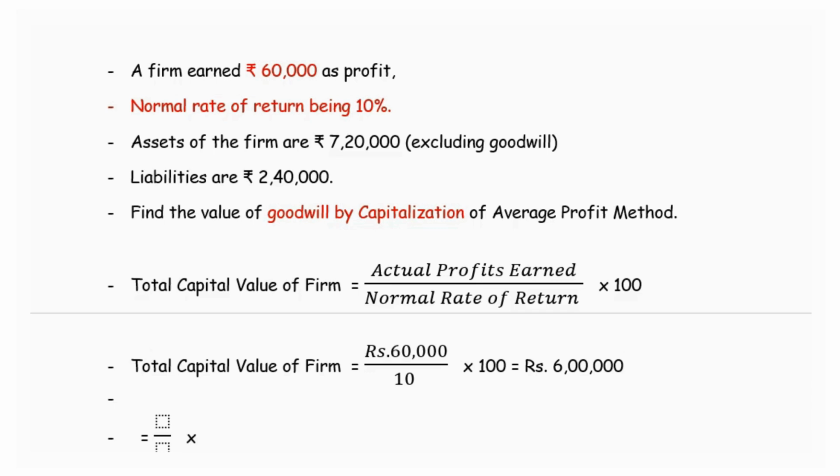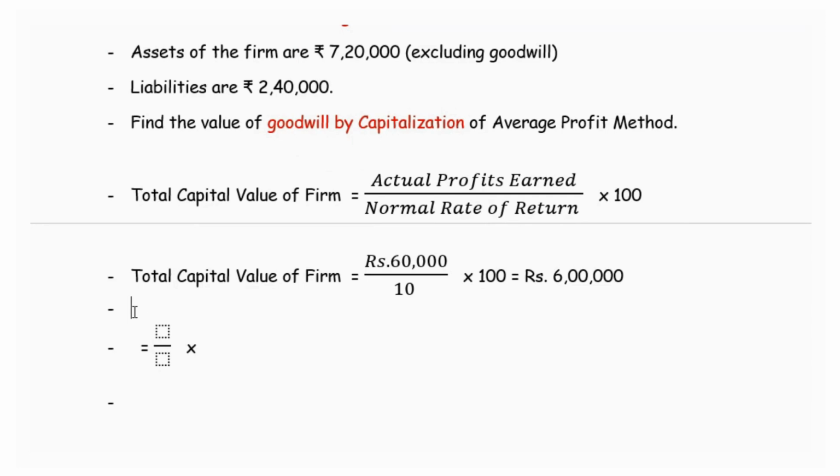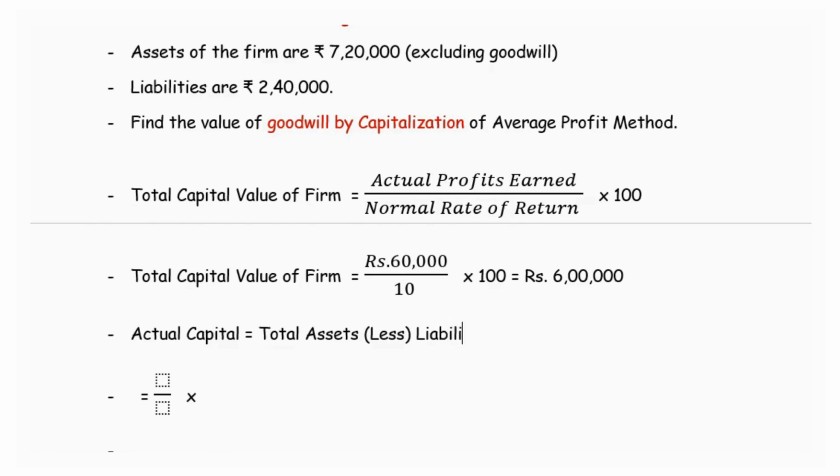The company has earned 60,000 and the expected rate of return is 10%. For this, the capital should be 6 lakhs. But the actual capital of the firm, we can arrive at by deducting the liabilities from the total assets. This will give us the actual capital.